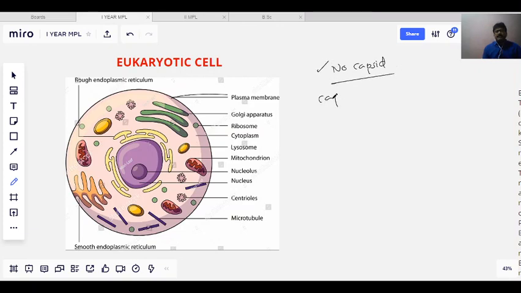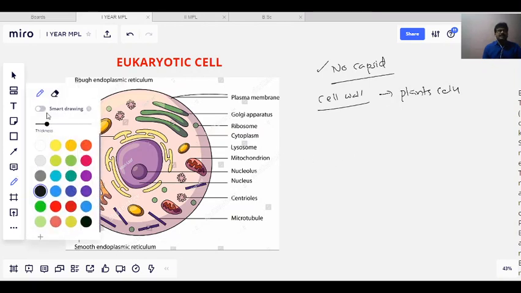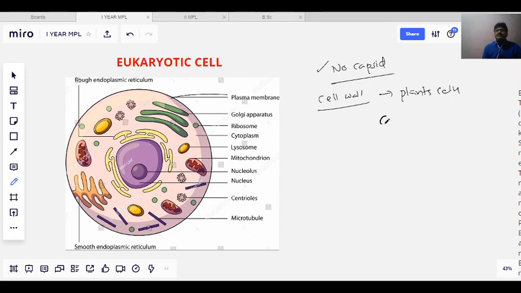The cell wall in prokaryotes is made up of murein, whereas in some eukaryotes such as plant cells, the plant cells also have a cell wall, and that cell wall is not made up of murein. It is made up of cellulose.